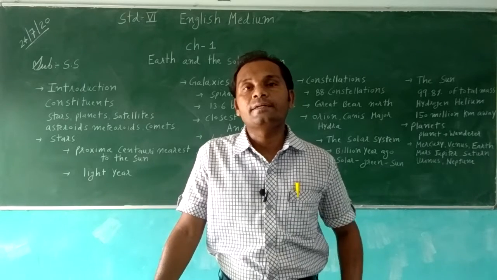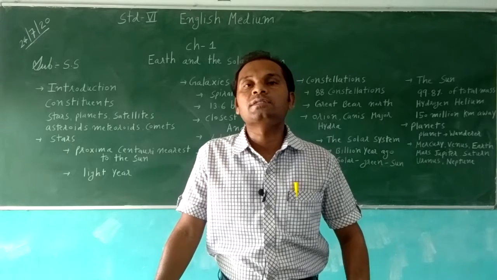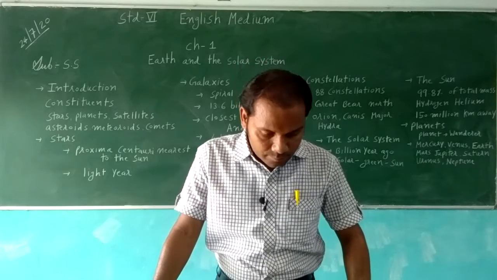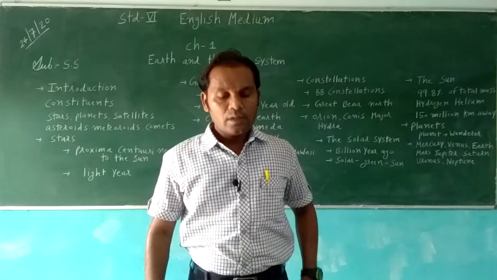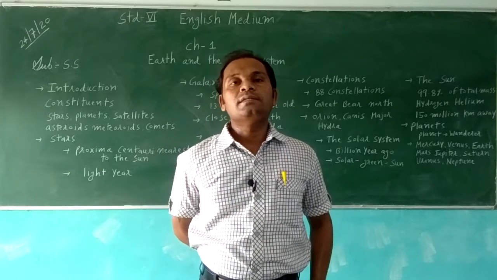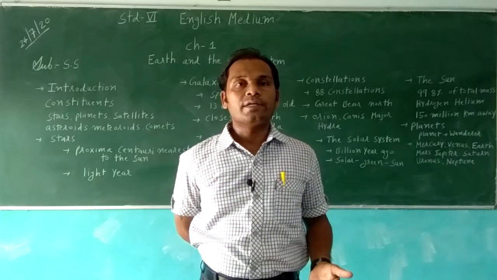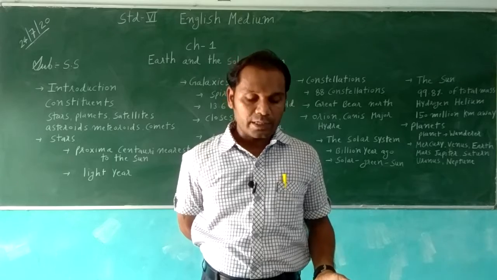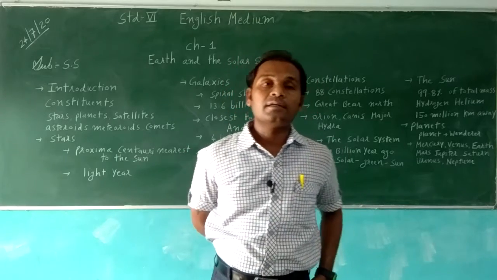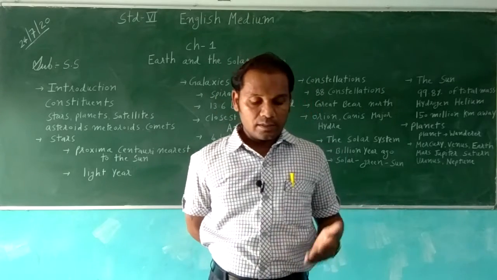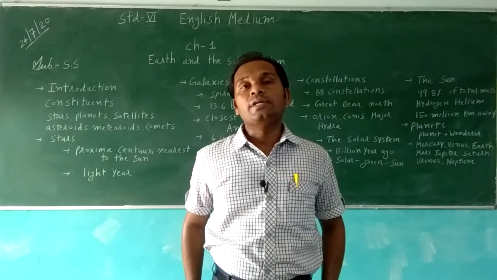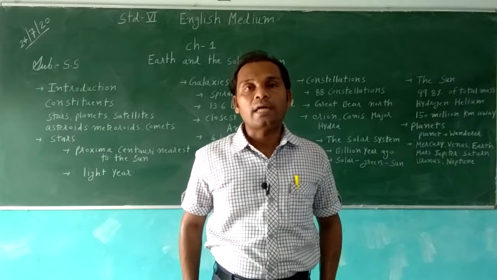That is why they measure distance between stars in light years. A cluster of stars is unknown to us. Stars are very hot, shining objects with their own light, and they twinkle at night. And you know that the Sun is also a star.